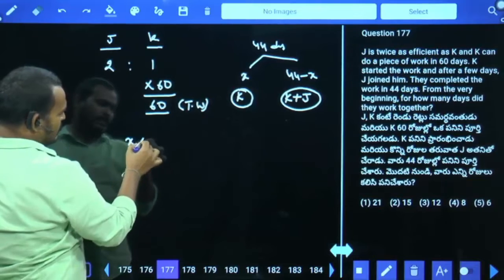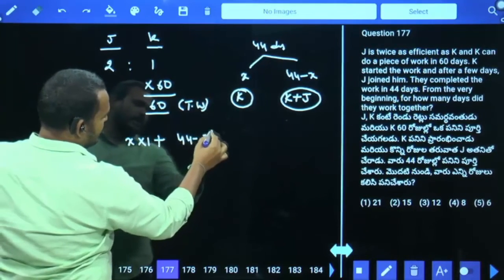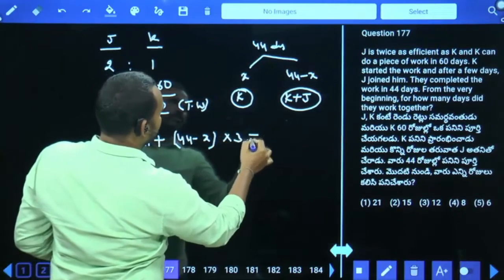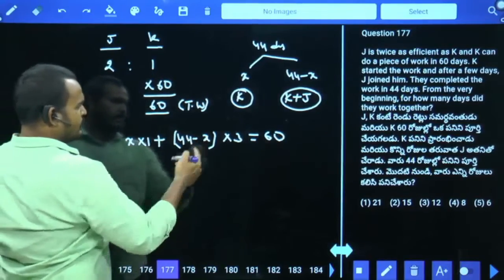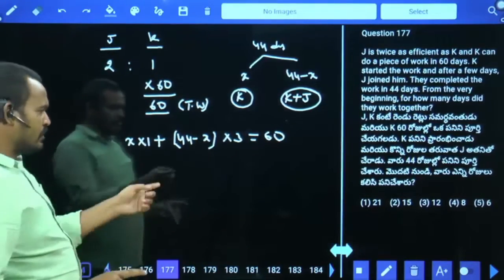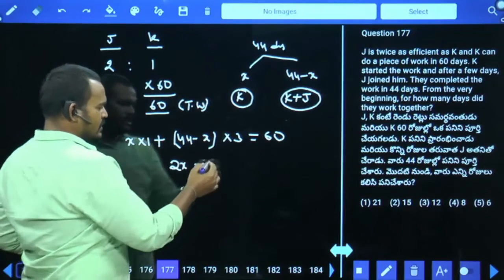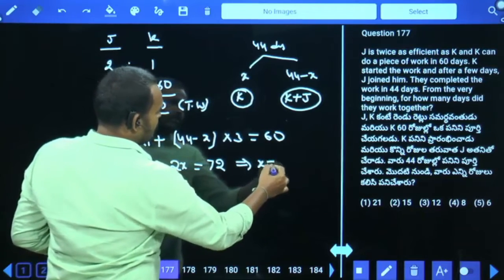X days. Then X into 1. But in 44 minus X days, K plus J are working. K plus J efficiency is 3 parts, and the total work is 60. So X plus 3 times (44 minus X) equals 60. That gives X plus 132 minus 3X, the difference is minus 2X, which becomes plus 2X. 2X equals 132 minus 60, which is 72. Then 2X equals 72 means X equals 36.